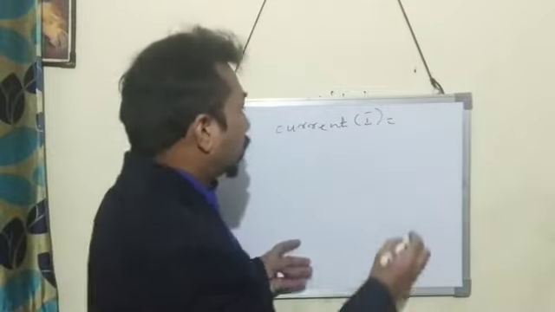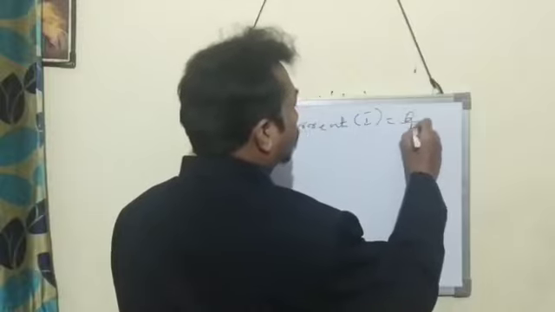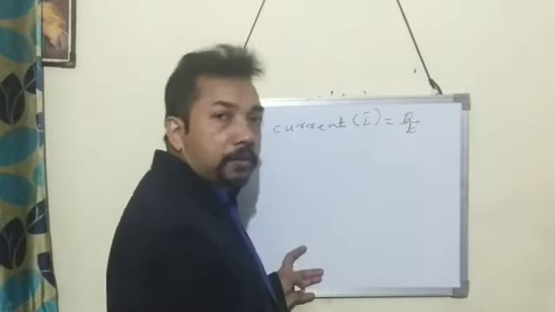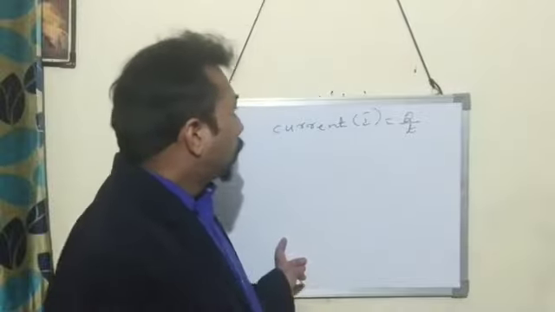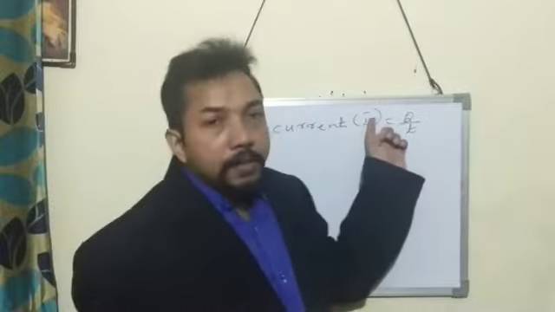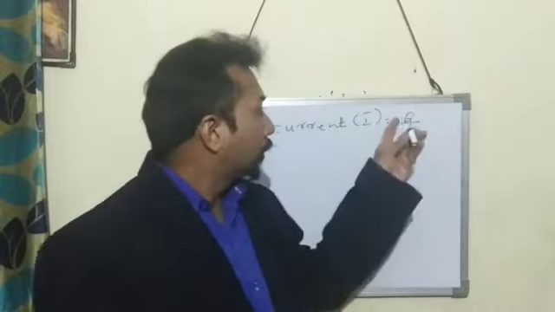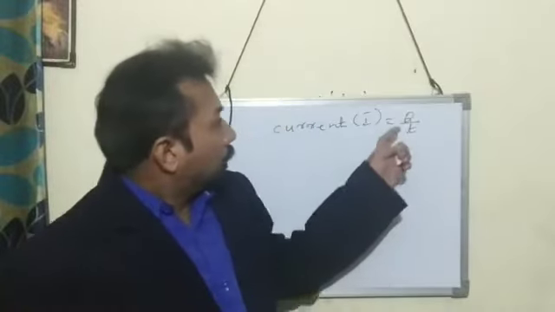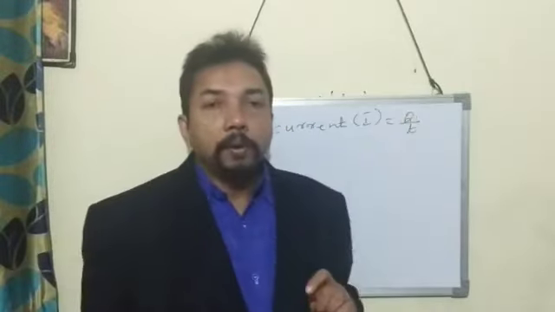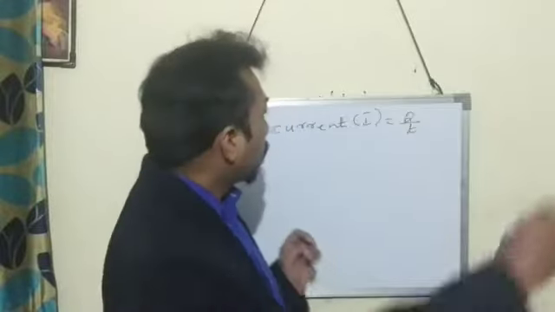So current is equal to charge upon time. This Q denotes charge and T denotes time. So current is equal to charge divided by time. This rate of flow of charge is called the current.